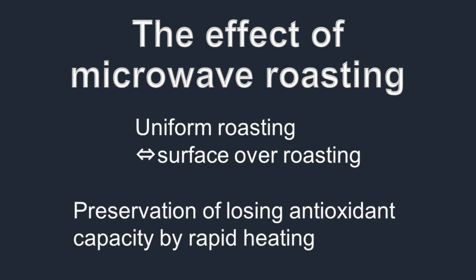So let me summarize today's topic. We're talking about the effect of microwave roasting. There are several types of features. Microwave heating can heat uniformly, selectively, and rapidly. So in the roasting, this feature can achieve the prevention of losing antioxidant by rapid heating.